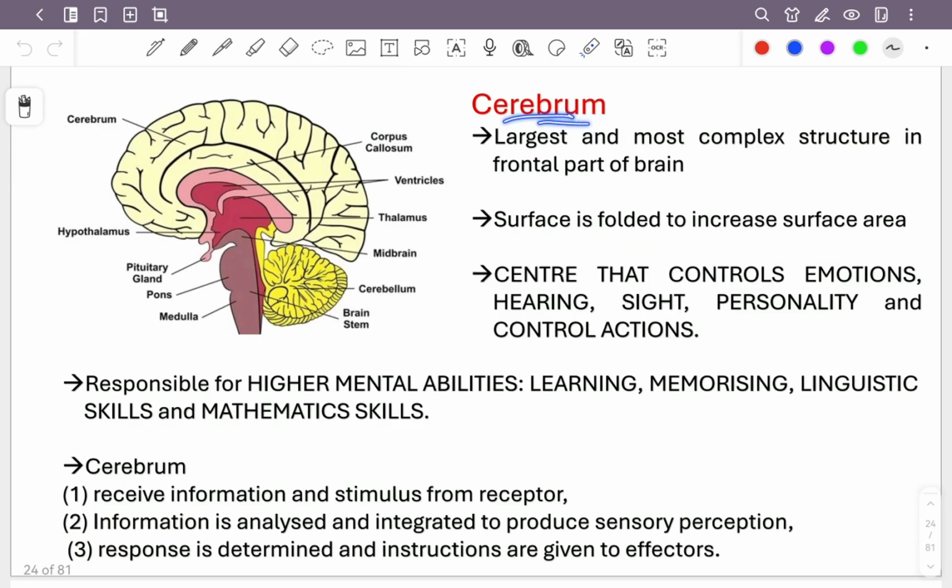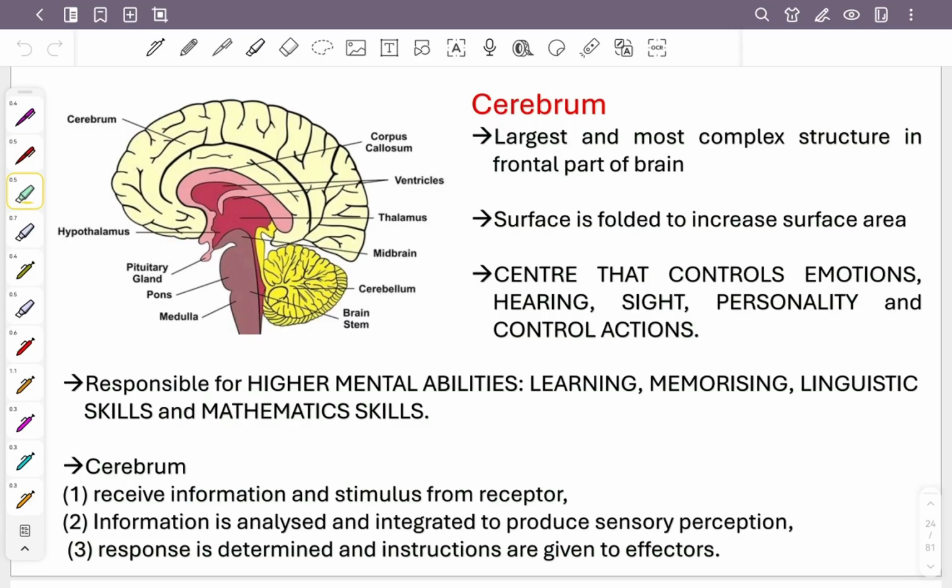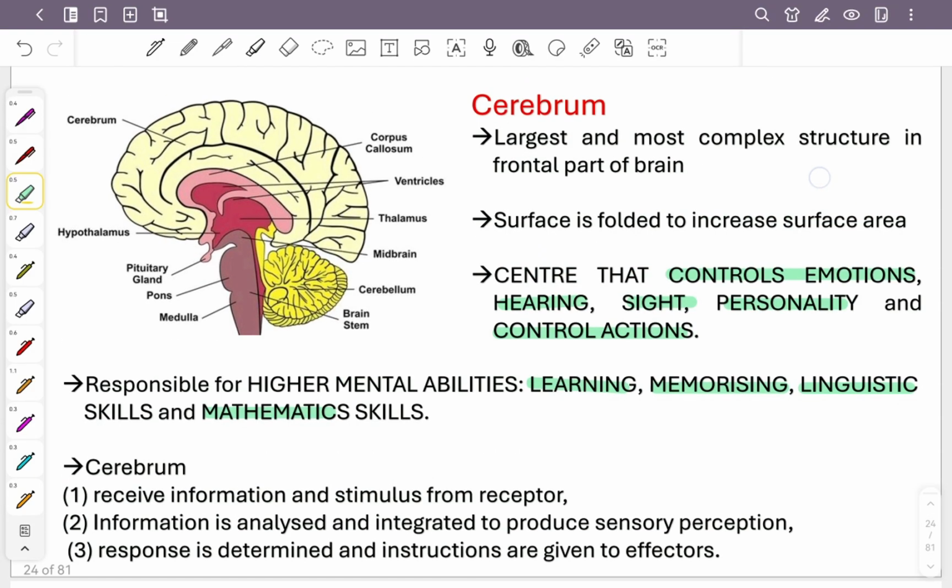And what is the function of cerebrum? This is important. The function of cerebrum is the center that controls the emotion, hearing, sight, personality, and control actions. Means that you want to do something, okay? You are conscious to do something, it will all be under cerebrum. Even the ability for you to learn, to memorize, to speak, and to count mathematics, also under cerebrum. So now you know how important it is. You want to do everything. Even now you are studying, you are learning, you are listening to my teaching. It also falls under the function of cerebrum.